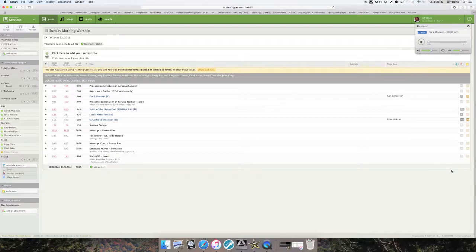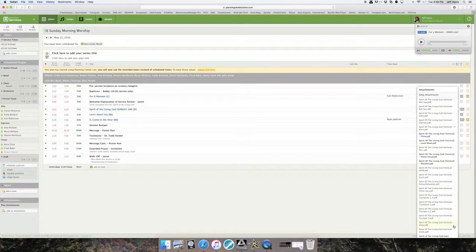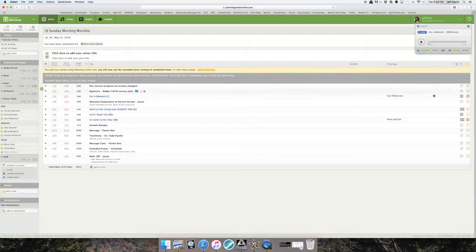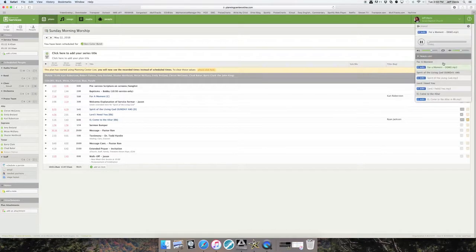Okay, so you have 3 options to listen. Clicking on the speaker to just listen, double clicking on the title to download it, or to use the Media Player to listen to all of the songs in the set for Sunday. Right there they all are, all in line.